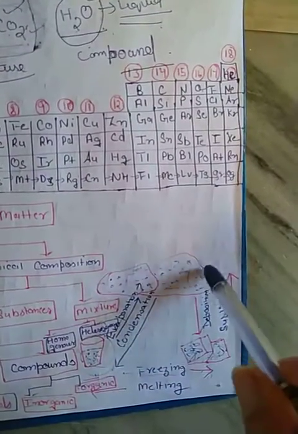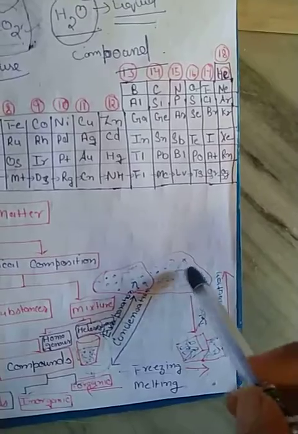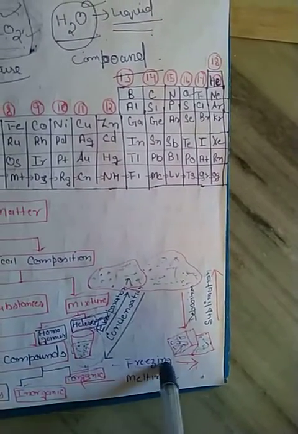Solid sublimes to gases or vapors. A liquid at its freezing point changes into solid. Liquid freezes into solid, and solid melts into liquid. So I have talked about states of matter.